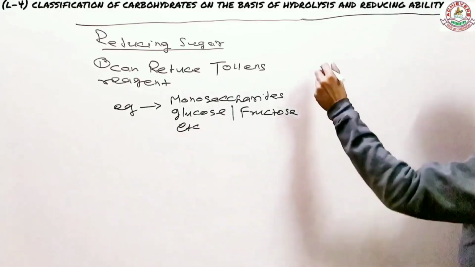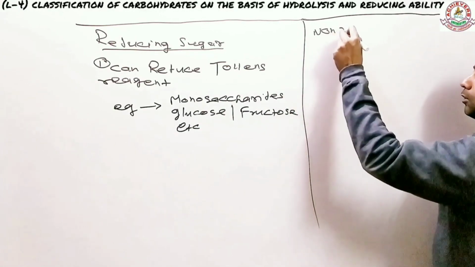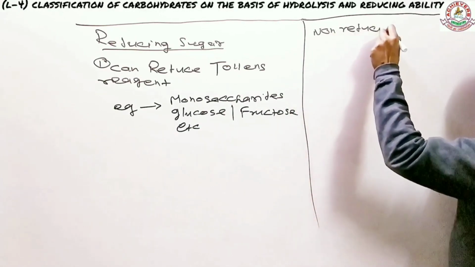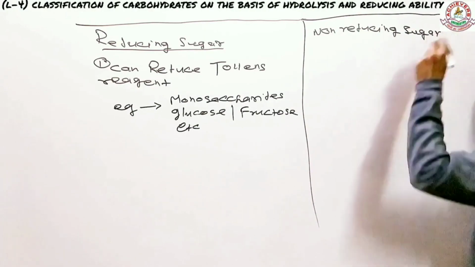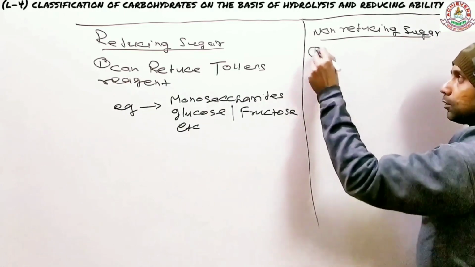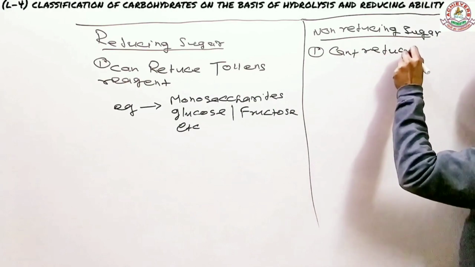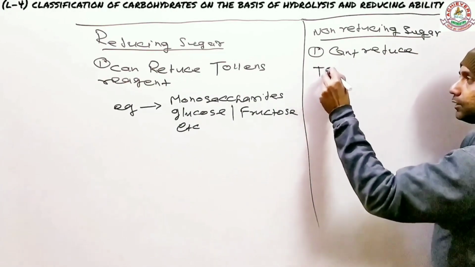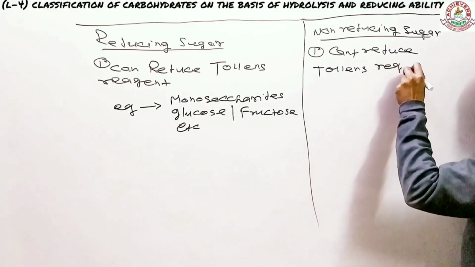On the other hand, the non-reducing sugars cannot reduce Tollens' reagent.